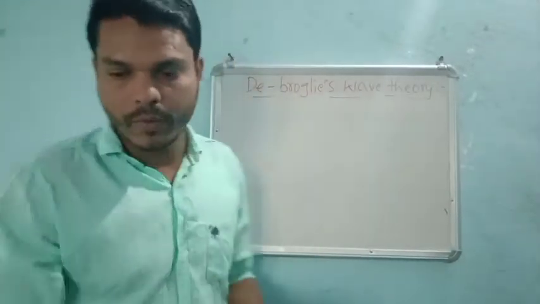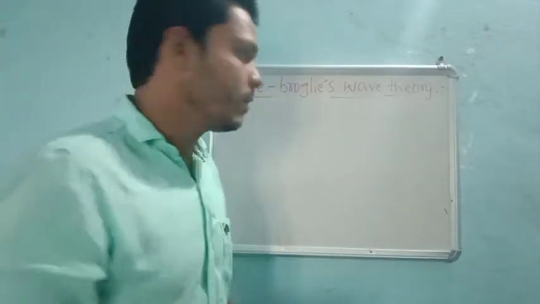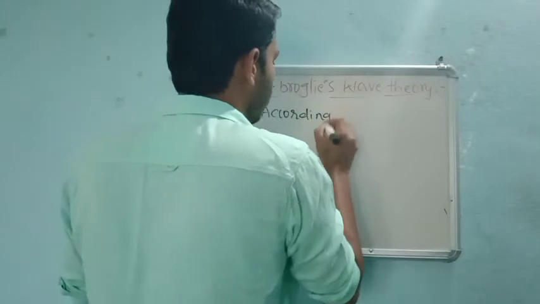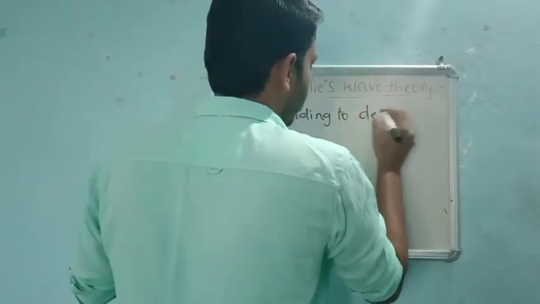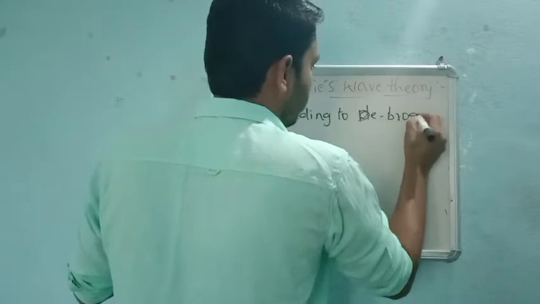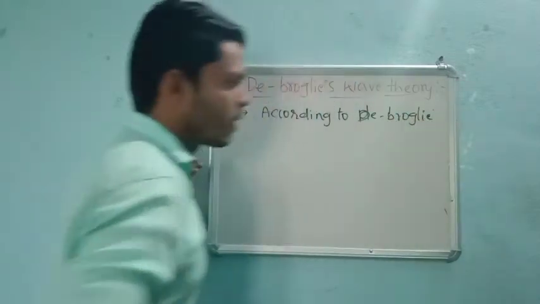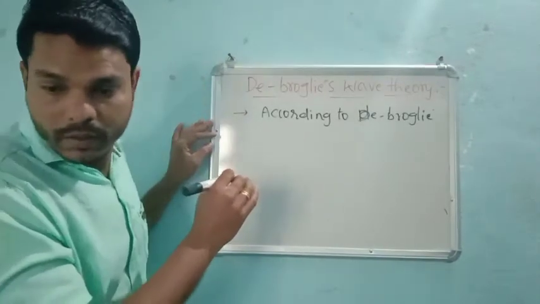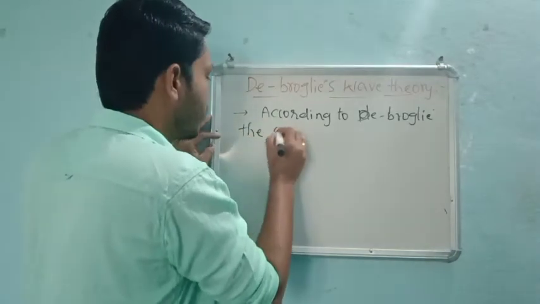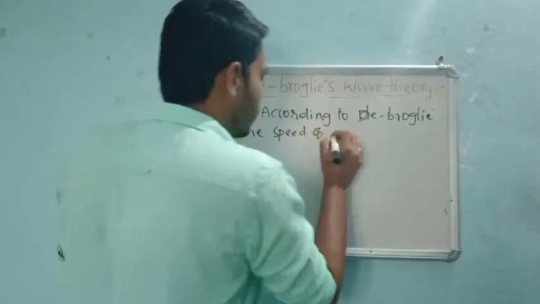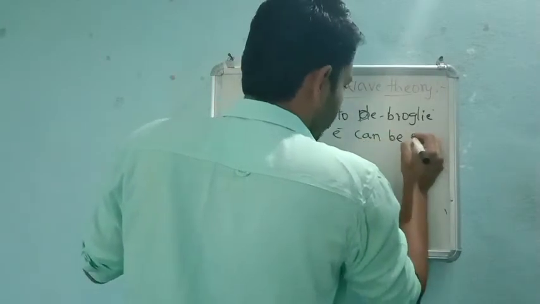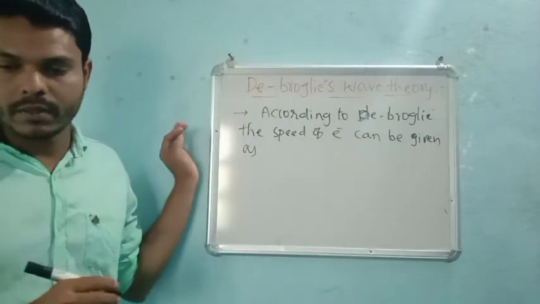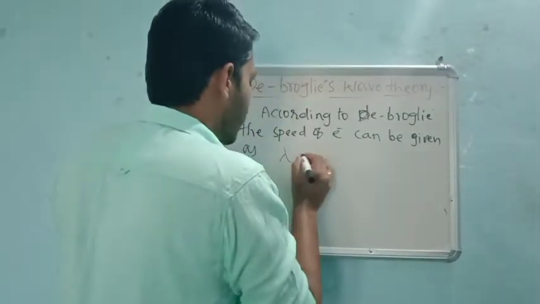According to de Broglie, the speed of electron can be given as lambda is equal to h by m into v.